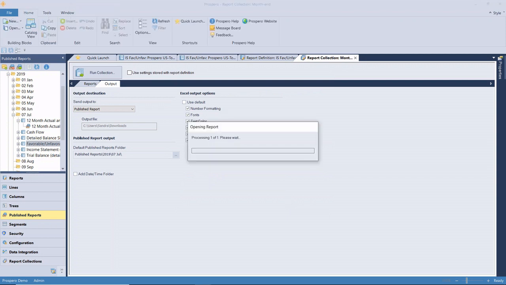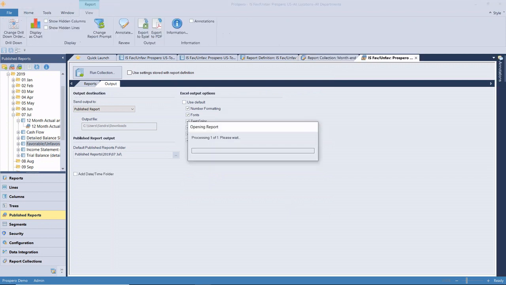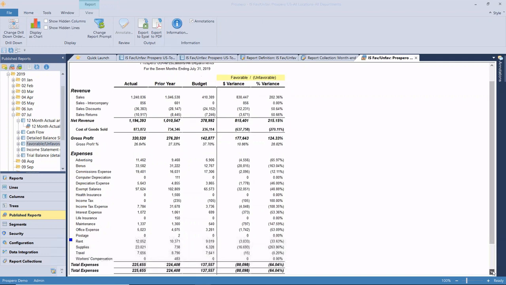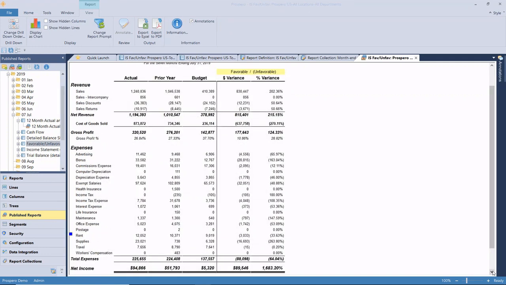So when I launch this report, it's going to look just like the report that I had. The difference is going to be that this is a static version. So this is not an active one that we've just generated. This is one that was already set to be the final version. So then that one's the one that's available. If there are any changes and you need to replace that, it's quite easy to delete any published reports and replace those with a later version.